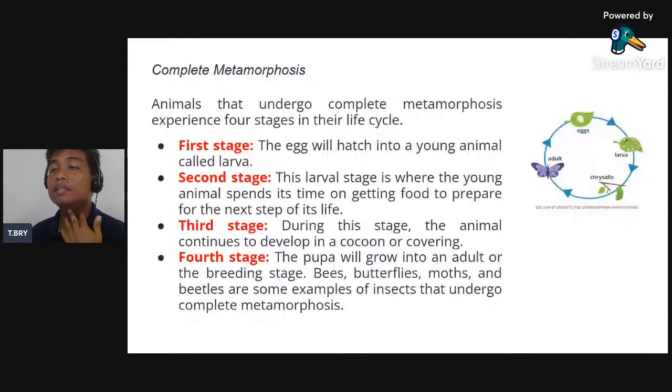Okay, the second stage, kung asa sila, this is the stage where they get food, feeding time. And then the third stage, during this stage, the animal continues to develop in a cocoon or covering. For example, ang kanang caterpillar into a butterfly. Okay, so nakakita naman siguro mo og butterfly, tama ba?